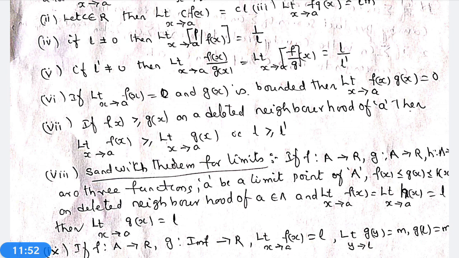Now, the sandwich theorem for limits. We have already learned the sandwich theorem for sequences and the sandwich theorem for series. What is the sandwich theorem for sequences?